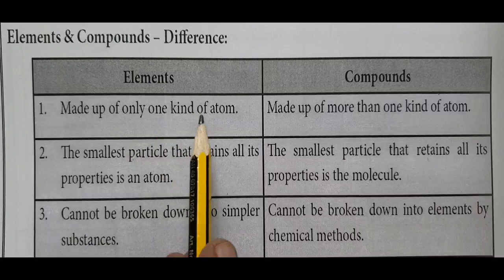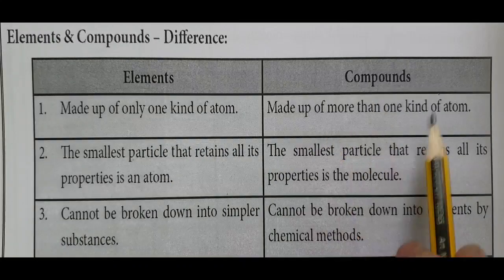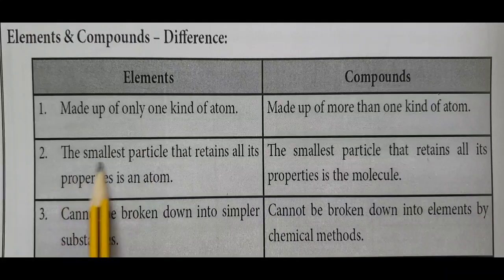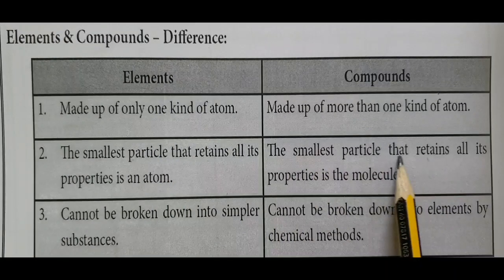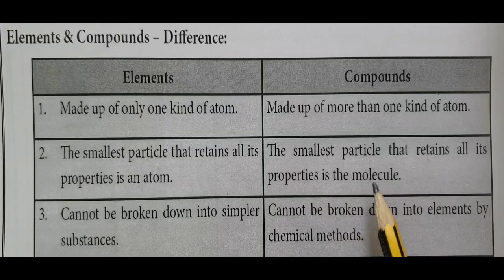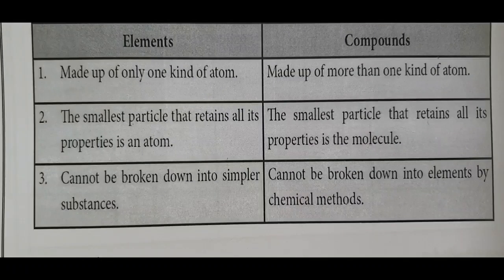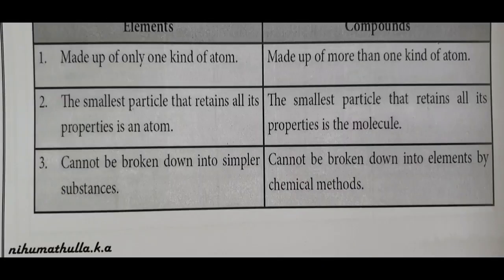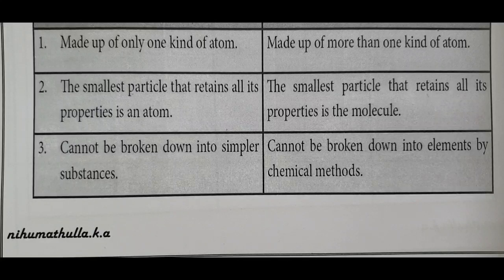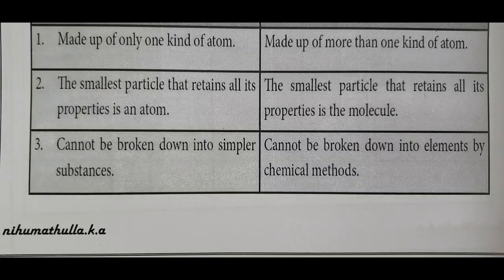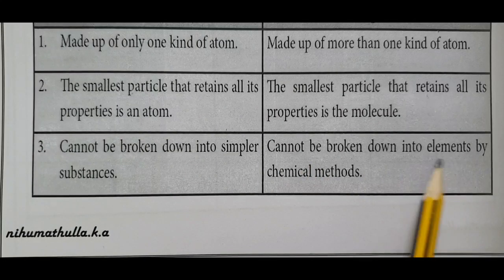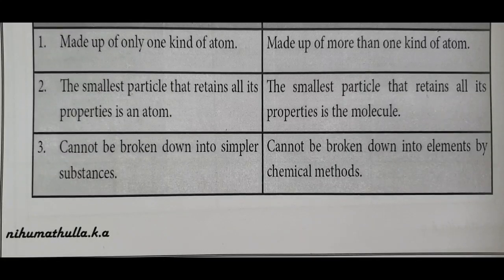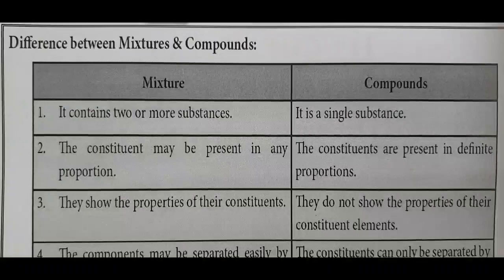Then first we are going to differentiate between elements and compounds. Elements are made up of only one kind of atom. Compounds are made up of more than one kind of atom. The smallest particle that retains all its properties is an atom. Elements are made up of atoms of the same kind. The smallest particle that retains all its properties in a compound is the molecule. Elements cannot be broken down into simpler substances. We cannot divide an atom of gold, an atom of silver, an atom of hydrogen. Elements cannot be broken down by chemical methods. So these are the main differences between elements and compounds.